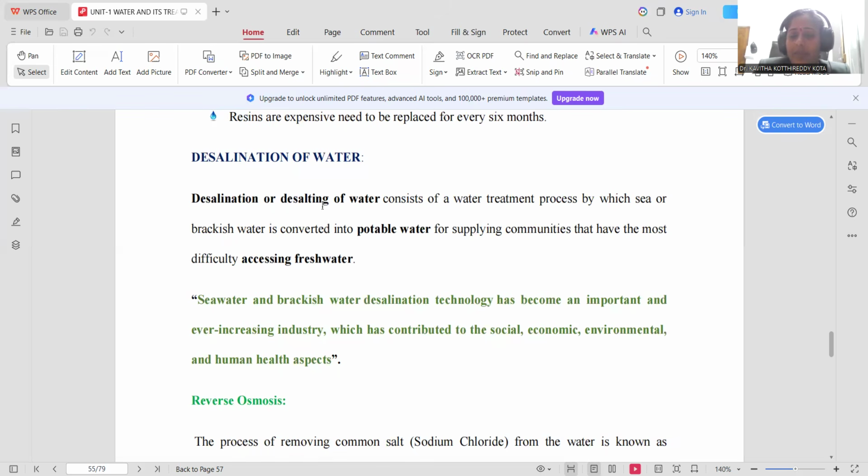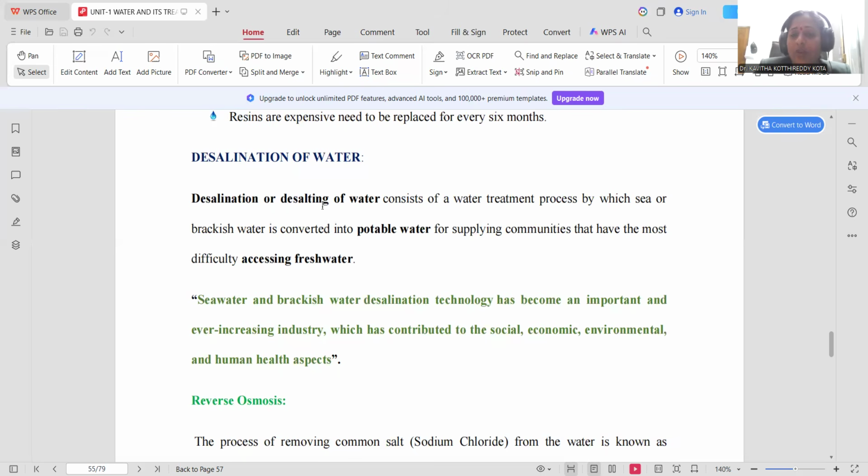Hence we can treat Earth as a blue planet. Though water is abundantly available, not all water resources are fit for drinking purposes, and most of the people are suffering from the scarcity of water, and from diseases caused by water contamination as well.